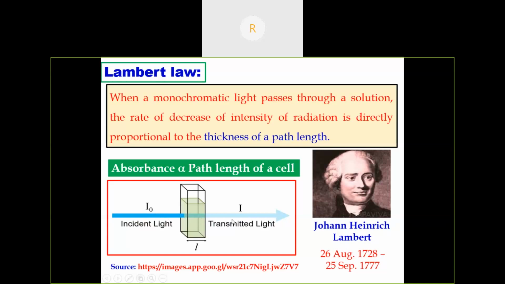After passing through the cell, some radiation will be absorbed by the absorbing species present in the solution, and some will be transmitted. Suppose I0 is 100, then if 10% of the light is absorbed by the solution, the IT, that is the transmitted light, will be 90%.